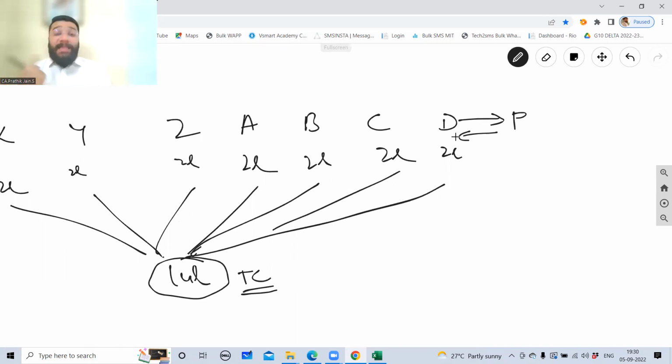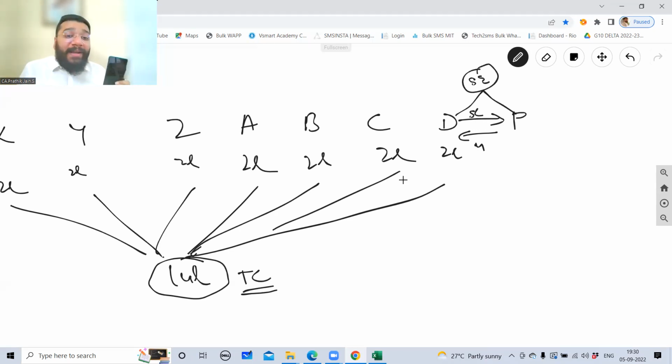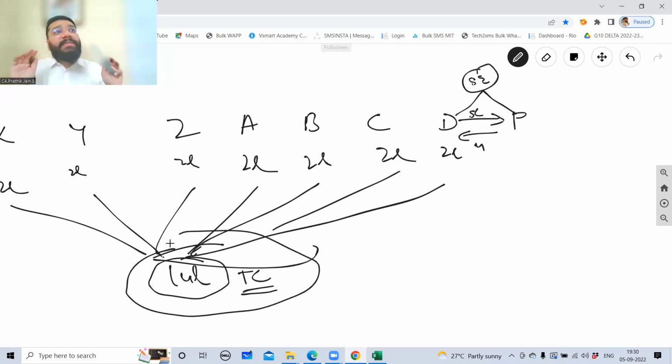So when you transfer the share, the money is rotating between us. D gives the share certificate to P, then P gives the money. When I press buy, I'm paying the money and getting the share. The money is not going to the company, it's going to the shareholder. Of course, it is routed through the stock exchange, but that is a different process and we are not getting into it. All I'm trying to make you understand is that the transfer of shares will not affect the capital of the company. The company can do its business comfortably. There's no problem for that.